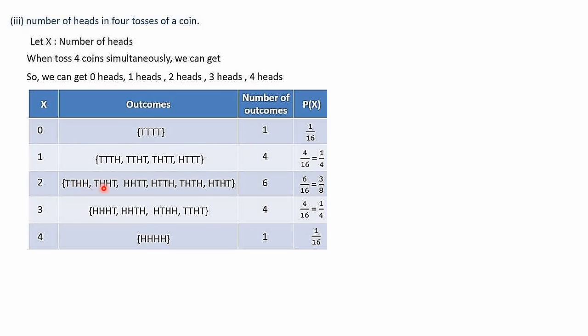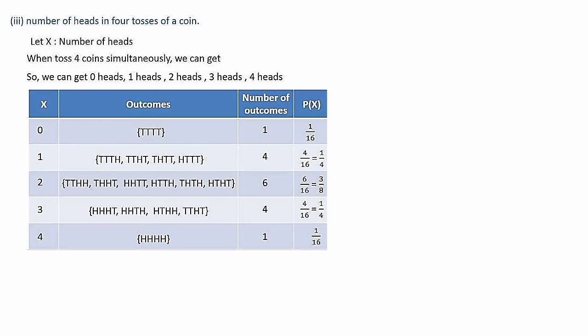Next here 1, 2, 3, 4, 5, 6 elements are there. 6 outcomes are there. That is 6 divided by 16 is the probability. When you cancel 2 here, 3 by 8 will come as the probability. And when x is equal to 3, we have 1, 2, 3, 4 elements. So the probability is 4 by 16, that is equal to 1 by 4. And when x is equal to 4, we have only 1 element. So the probability is 1 divided by 16.